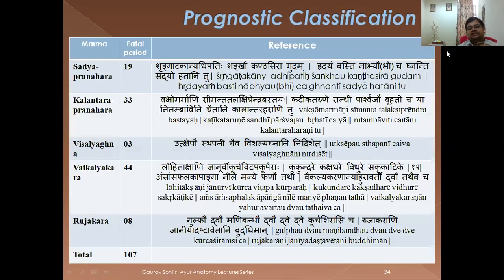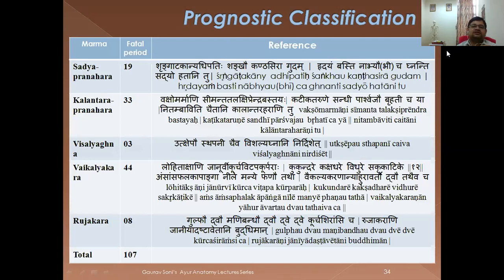So Sadyahpranahara, they are 19 in number, Kalantarapranahara 33, Vishalyaghna 3, Vaikalyakara 44, Rujakara 8. Total is always going to be 107, remember. So all these slokas are to be learned by heart. This is very important. Mostly asked for 8 marks, on the prognostic classification, or even a single one can be asked as a small question also.